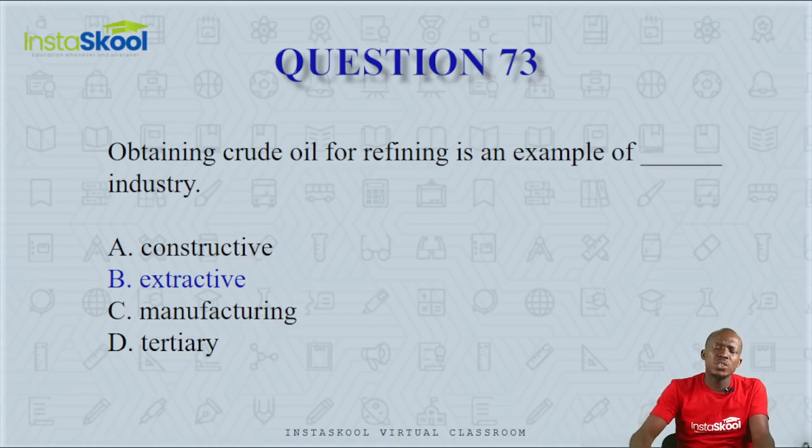The manufacturing industry transforms or converts raw materials into finished goods. The tertiary industry is a service industry, but the extractive industry is involved with getting raw materials in their natural states, and that is where obtaining crude oil falls under. So the correct answer is option B.